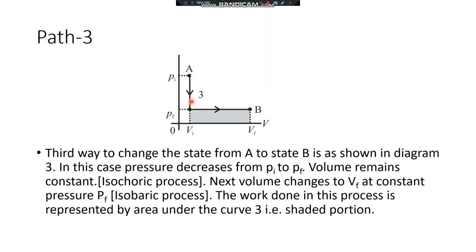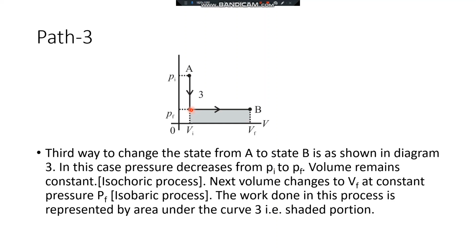During this process, the volume is remaining constant and therefore this process from point A to this point is considered as isochoric, that is volume is remaining constant.